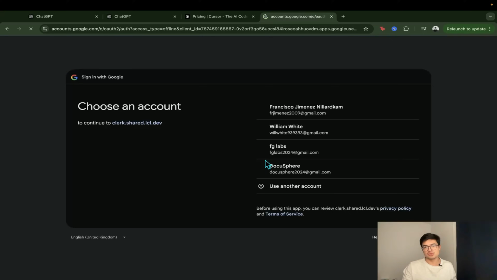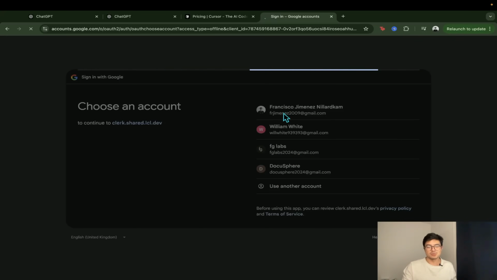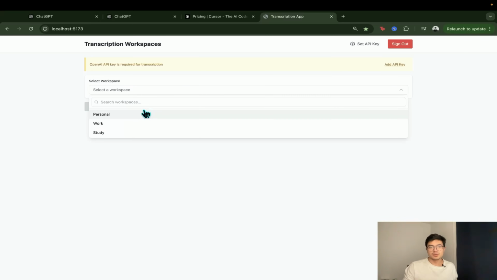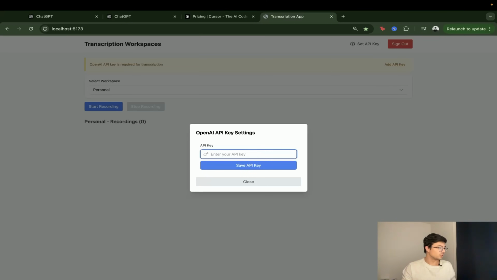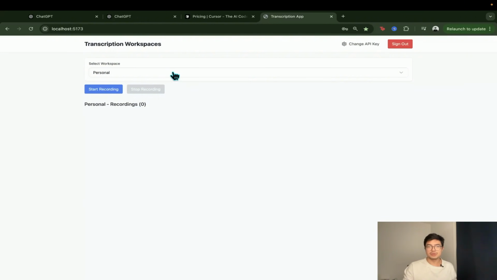Then I can sign in using my Gmail, which is amazing. We're using something called Clerk. And here we are, we can select the workspace. Then I can start recording. But before I do, I need to add an API key. So I'm going to go ahead and do that. I'm going to save the API key, perfect. I can choose my workspace and then I can start recording.